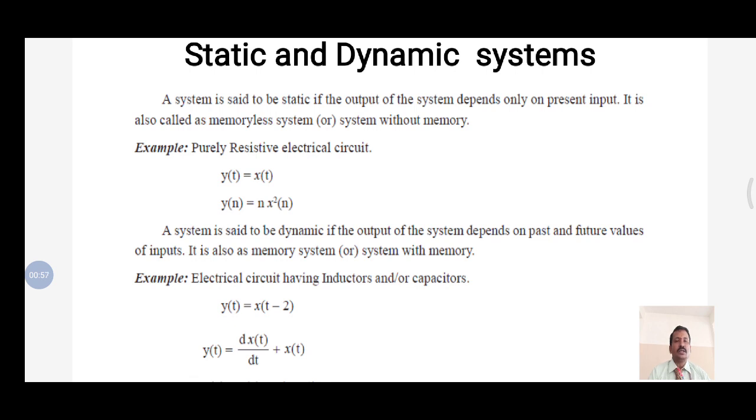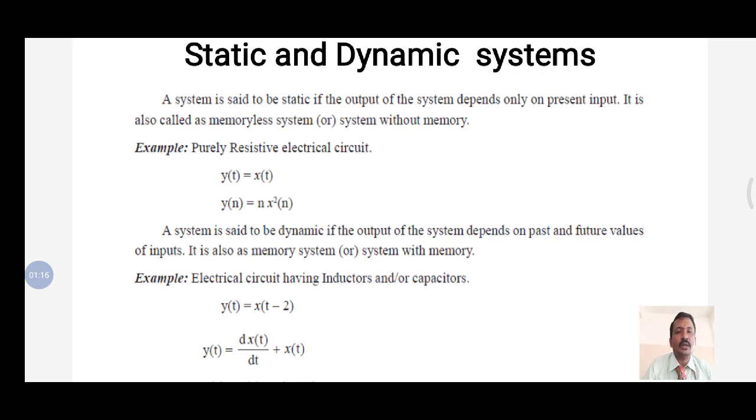We can give resistance as an example. Any resistive network is said to be a static system. So y of t is equal to x of t, y of n is equal to x squared of n. It depends only upon the present value.